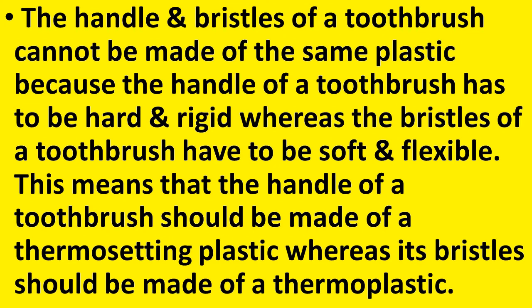The handle and bristles of a toothbrush cannot be made of the same plastic because the handle has to be hard and rigid, whereas the bristles have to be soft and flexible. If you take a toothbrush in your hand and touch its bristles, you can see that they are very soft, whereas the handle is hard. Therefore, we cannot use the same kind of plastic for making the handle and bristles of a toothbrush.